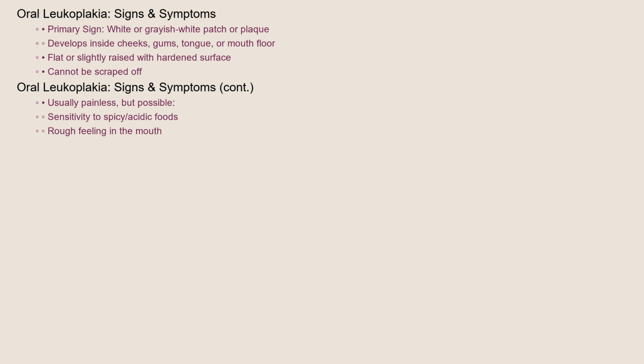What are the signs and symptoms of oral leukoplakia? The primary sign is a white or grayish-white patch or plaque that develops on the inside of the cheeks, gums, tongue, or the floor of the mouth. These patches are typically flat or slightly raised and have a hardened surface. They can't be scraped off, which distinguishes them from conditions like oral thrush. While often painless, some individuals may experience sensitivity to spicy or acidic foods, or a rough feeling in the mouth.